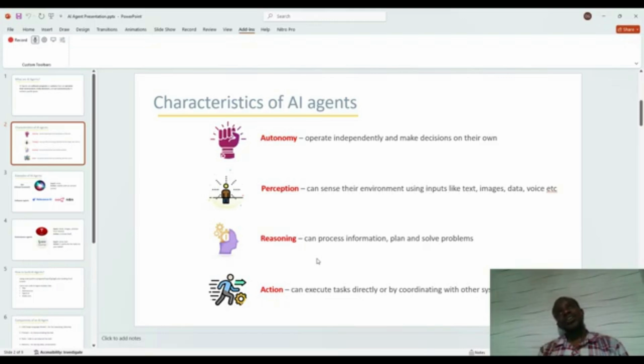Because if you have to tell it before it does anything, or it cannot think and make decisions independently, we don't usually categorize it as an AI agent. It can be something else, but it's not an AI agent.